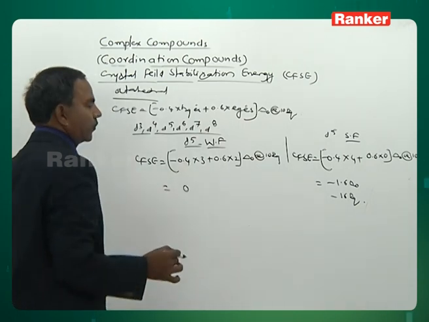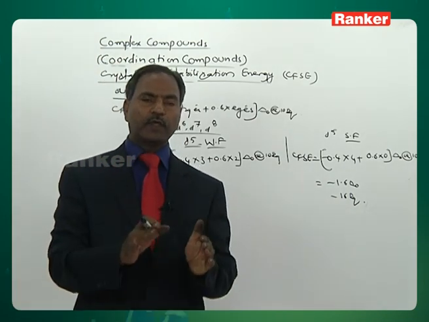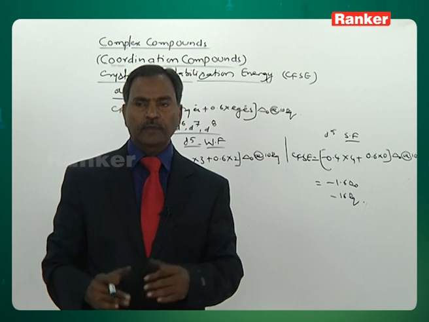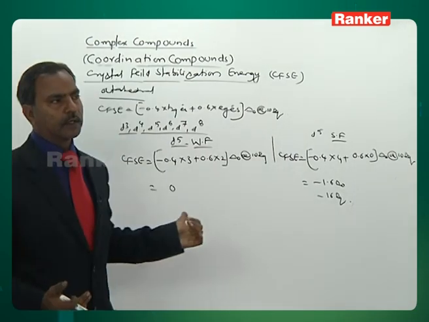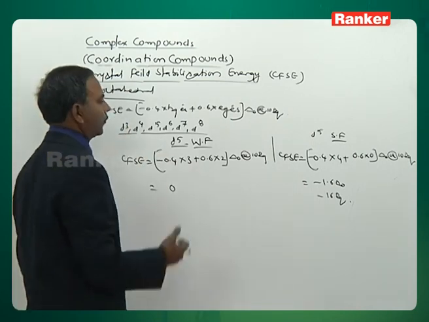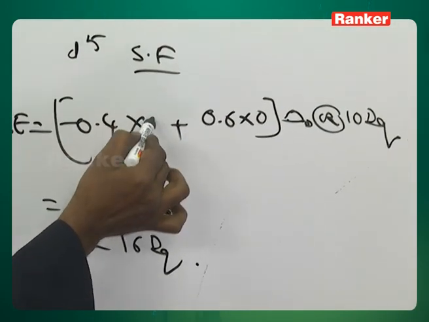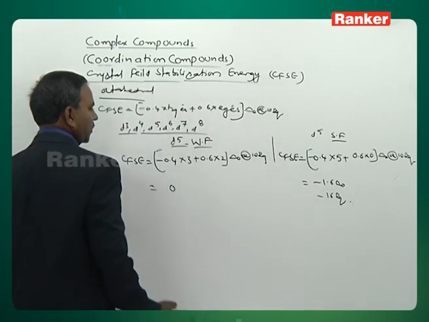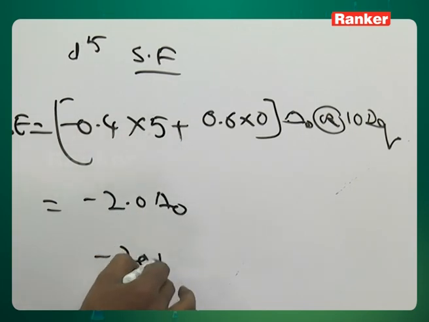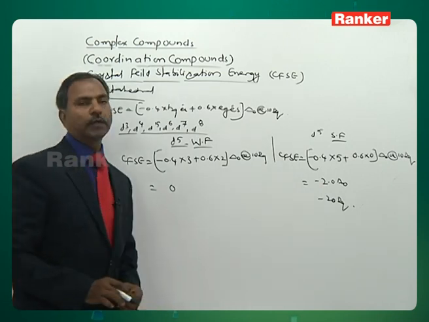What do you understand by 0 CFSE? It means the complex is not gaining any stabilization energy. The complex is not stabilized by these weak field ligands in d5. Coming to d5 strong field, these 4 electrons become 5, then 5 into 4, and the value comes to be minus 2.0 delta O or minus 20 Dq.